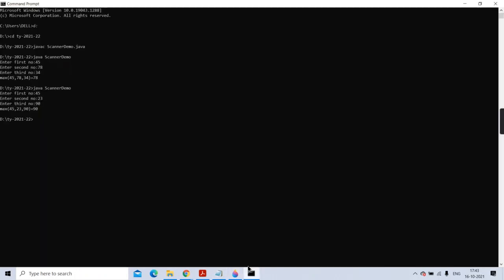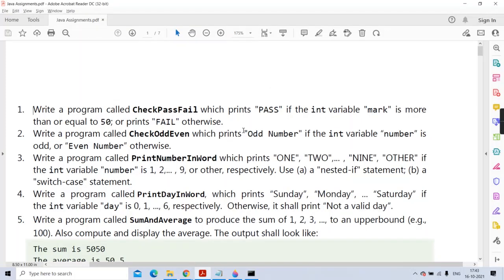Right? Let's compile it. javac check pass fail. Then java check pass fail, enter. Suppose I am giving 56. It is giving pass. I am giving 45. Is it giving fail? So these are the test cases. They are called test cases.